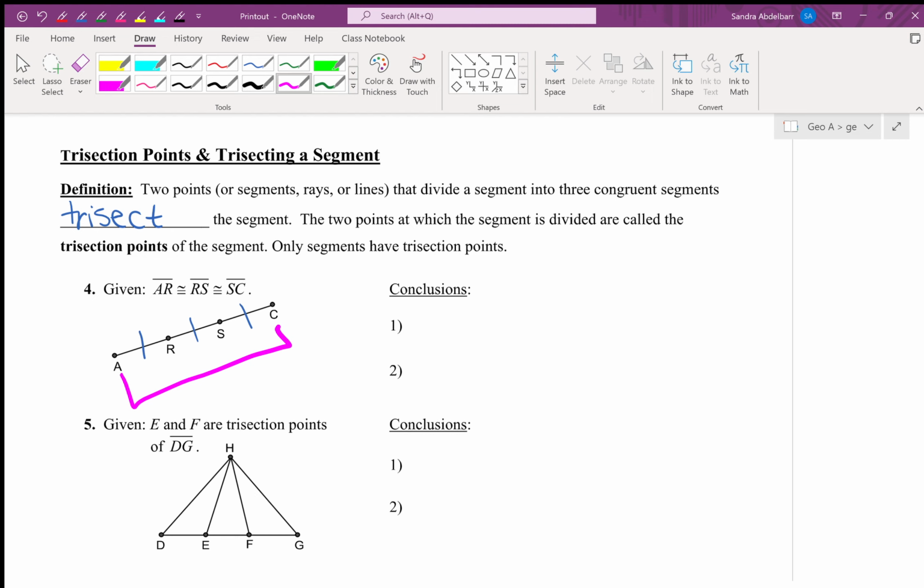So the points that are in the middle, those are the ones that do the trisecting. So point R and point S, those were the ones that split the segments because A and C are the endpoints of the segment. So it's always the points in the middle that split it. So there's only one conclusion here. It's going to be that R and S trisect segment AC.